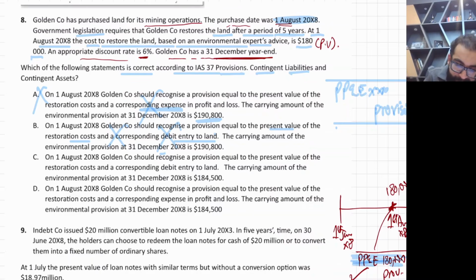Now see, on 1st August x8, Golden Company should recognize a provision equal to the present value of the restoration cost and a corresponding debit entry to the land. Yes, land debit or PP debit, whatever you say. The carrying amount of the environmental provision is correct. C is the correct answer, you can see.